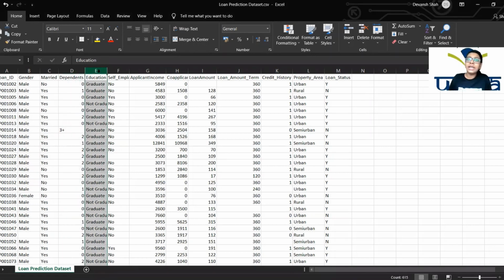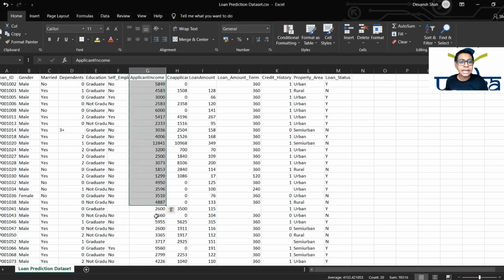Then you have education, if the person is a graduate or not, and if the person is self-employed or not. Some are self-employed, that is they have their own offices, own hospitals, own places to work, and some are not, like they work for some companies or offices, like in the stock market. Then we are checking the income of the applicant, that is how much the applicant earns.